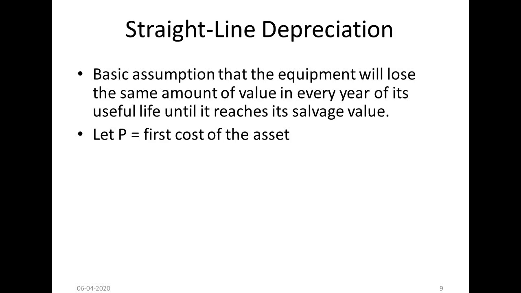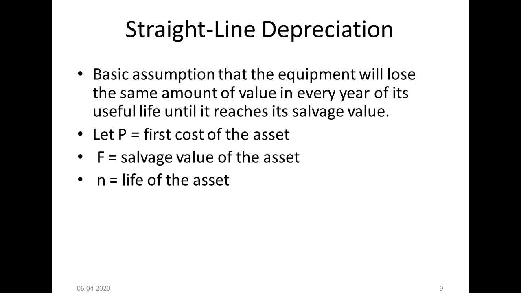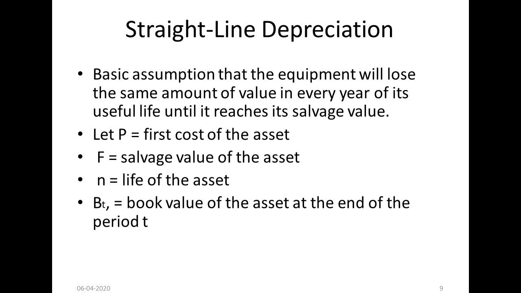P, what is meant by P? First cost, how much amount of cost I am purchasing. Next is salvage value, the final cost after scrap, how much money you will get. That is F. N is the life of the asset. BT, I told you, is the book value of the asset at the end of the period. So after 2 years, what is the book value? What is the current value? By deducting the depreciation of the earlier years, that is the book value.